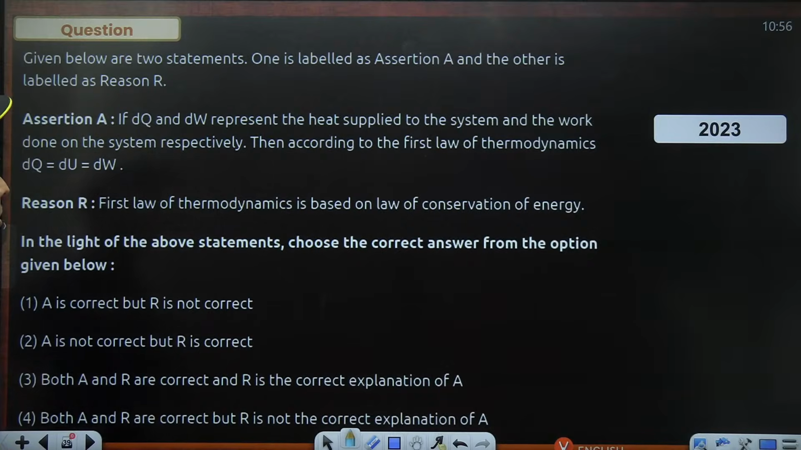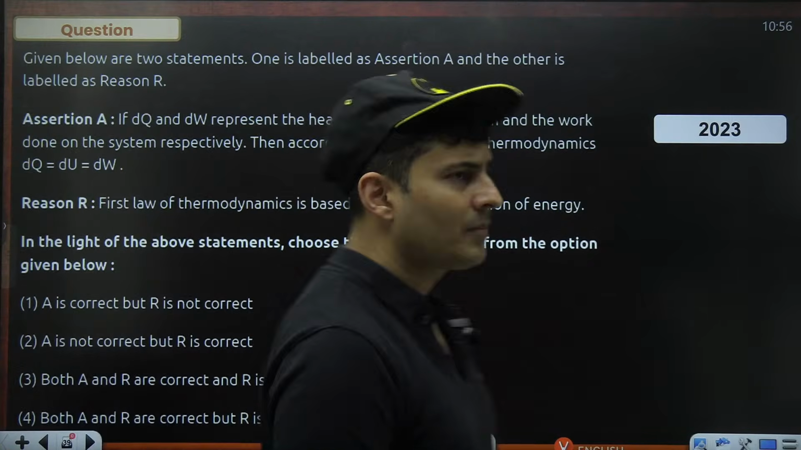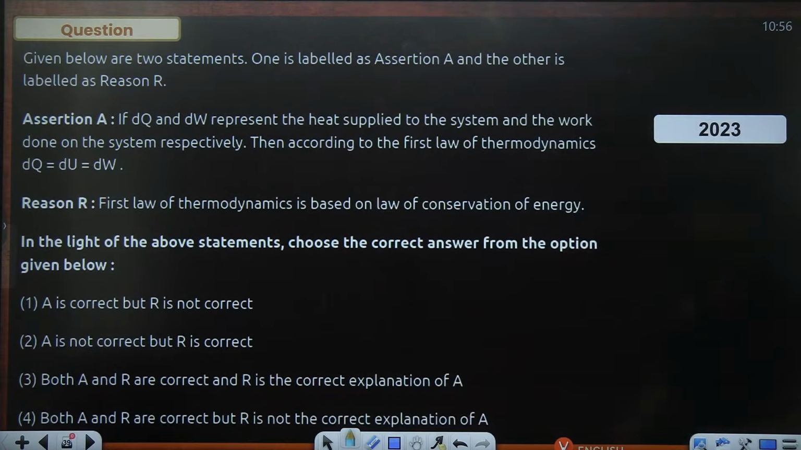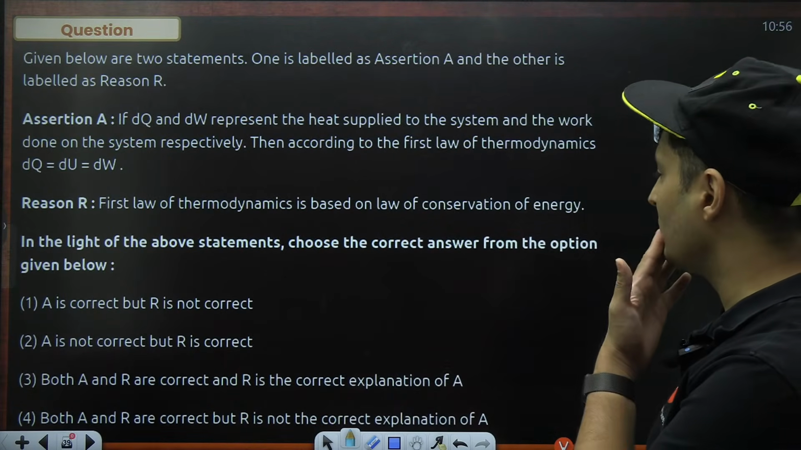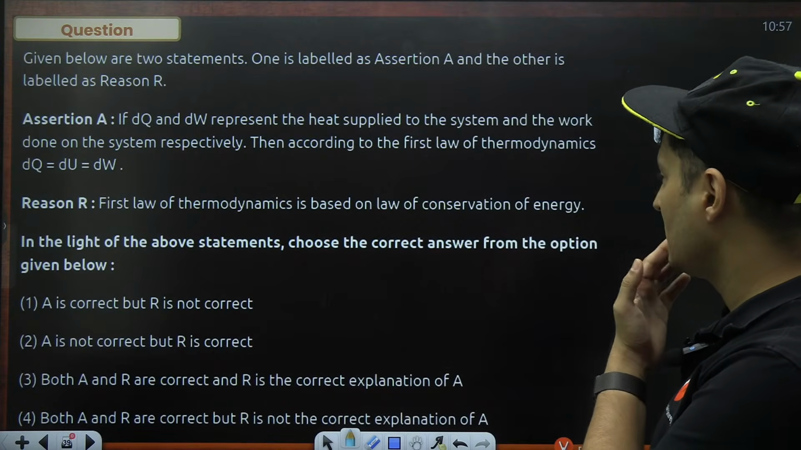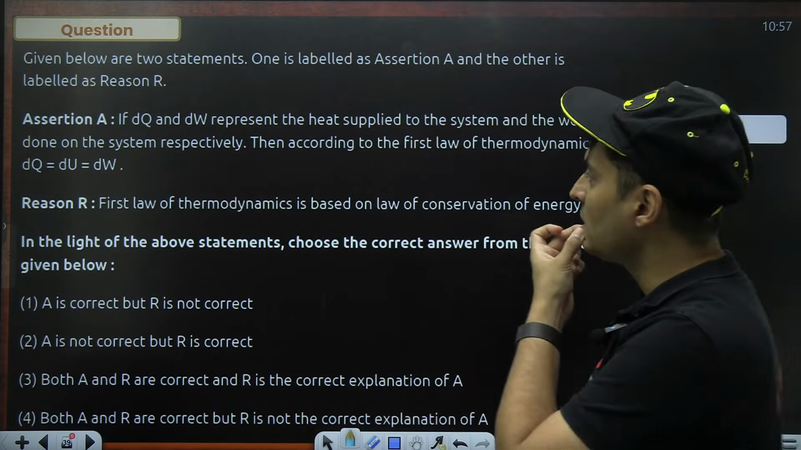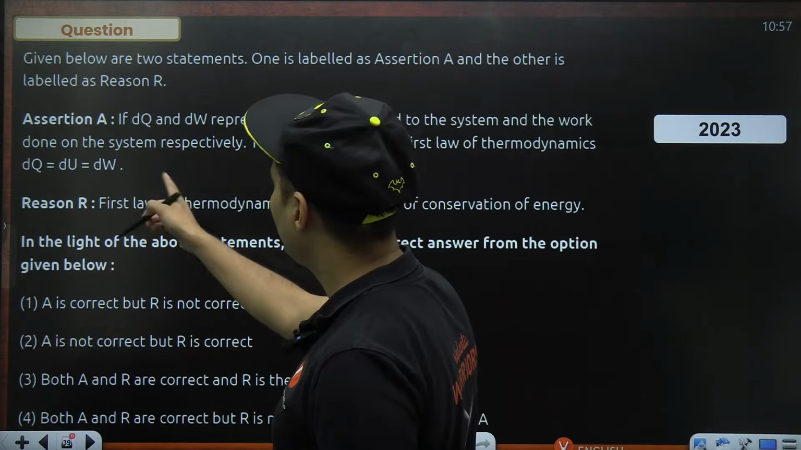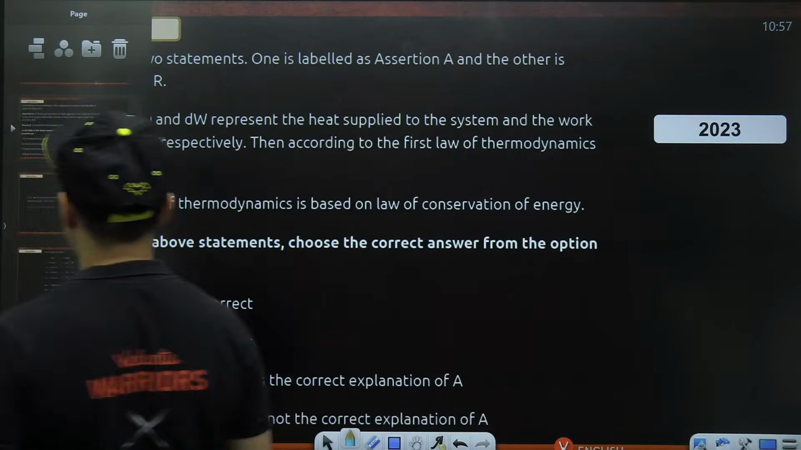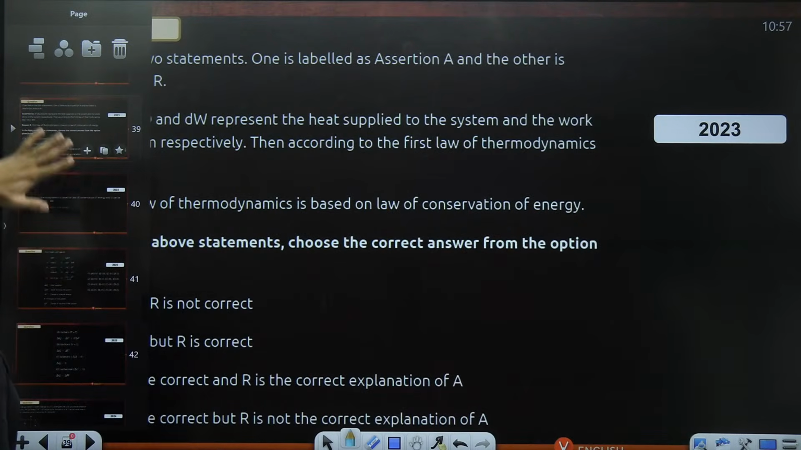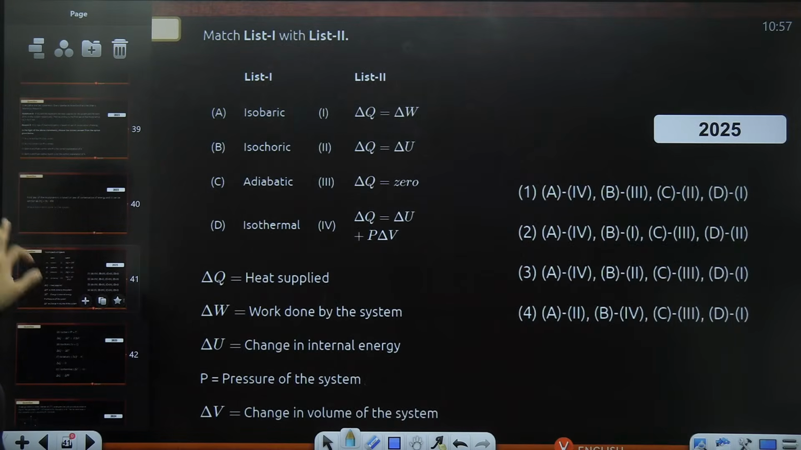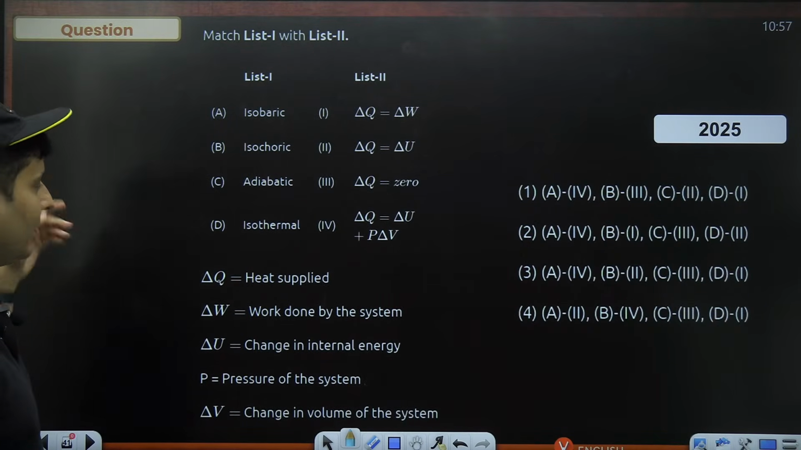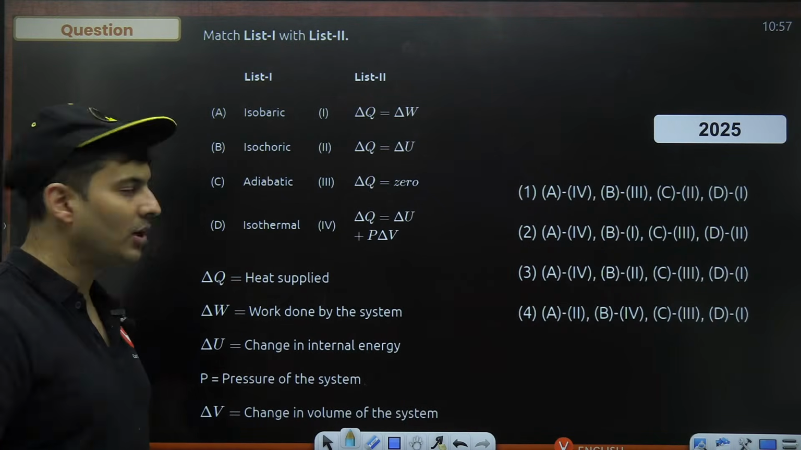If dq and dw represent the heat supplied to the system and the work done on the system respectively, then according to the first law of thermodynamics, dq... I think some symbol problem is there. Somewhere a plus was there. I don't know where. I'll correct it and paste it properly in the PDF with the solution. So ignore that question.